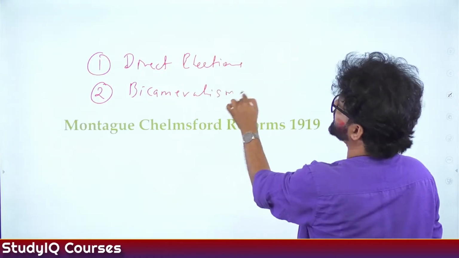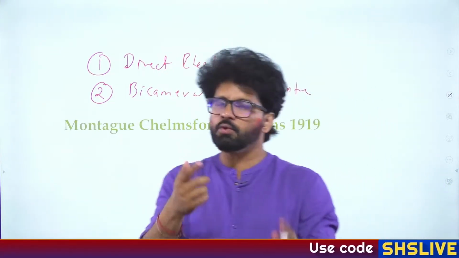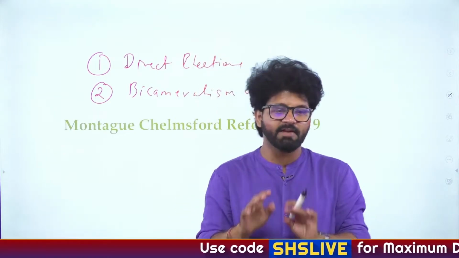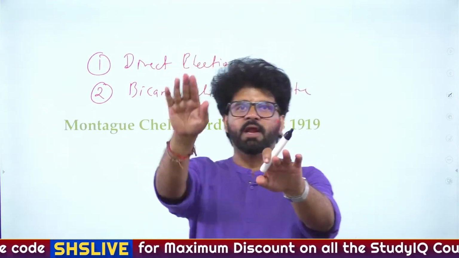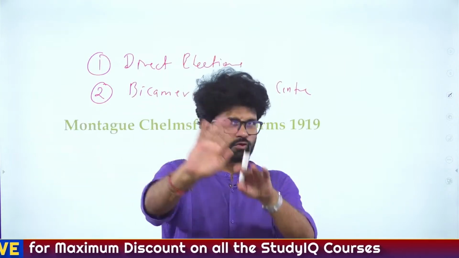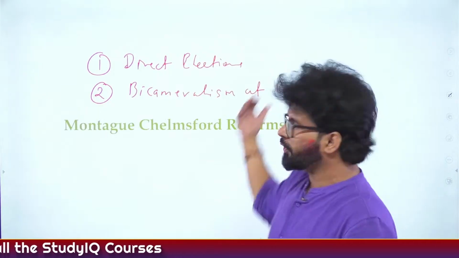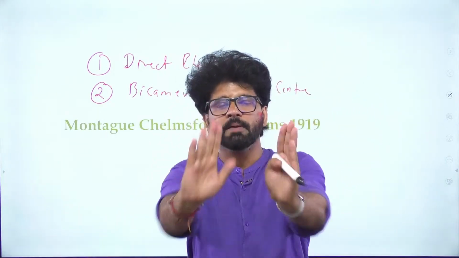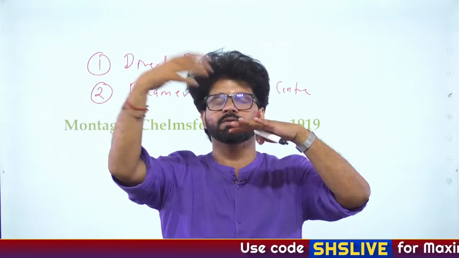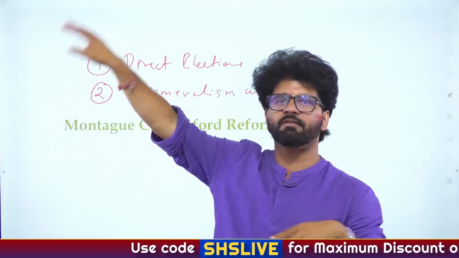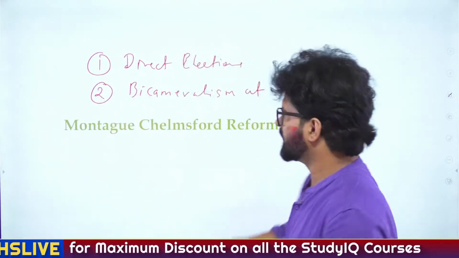So bicameralism at the center was introduced by the Montagu-Chelmsford Reforms. You are not realizing what we are doing here. I will tell you what exactly we are doing. When we did the comparative analysis of 1909, 1919, 1935, we also talked about all these provisions. Here also we are writing all these provisions. And the third time I will show you all these slides. So you will be seeing one particular thing 3 times, then we'll solve some questions, so you will see them for the 4th time. And when you are revising, 5th time, 6th time. Repetition is the mother of learning.